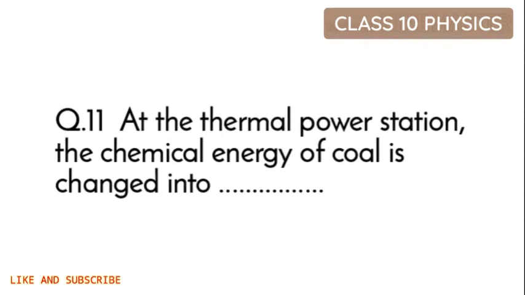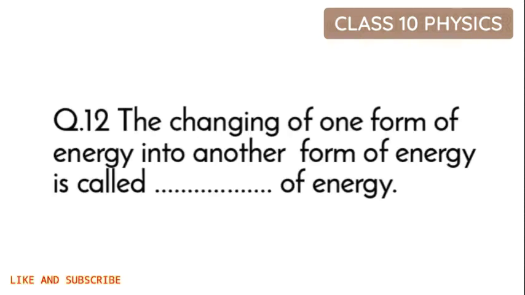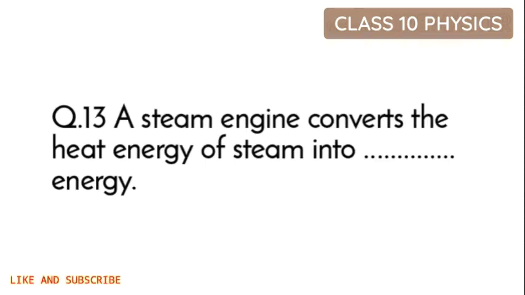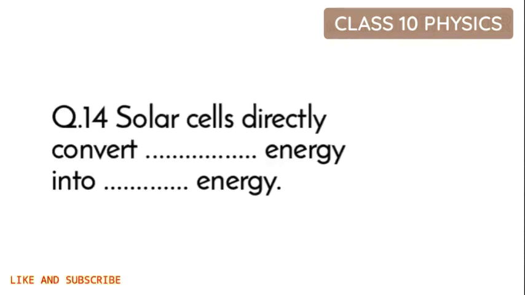Now question 11. At the thermal power station, the chemical energy of coal is changed into dash. At thermal power station, the chemical energy of coal is changed into heat, and then after electrical. The changing of one form of energy into another form of energy is called dash of energy, and its answer is transformation. Transformation of energy from one form to another. Question 13. A steam engine converts the heat energy of steam into dash energy, and I think you know it's mechanical energy, and then mechanical energy is converted into electrical energy.